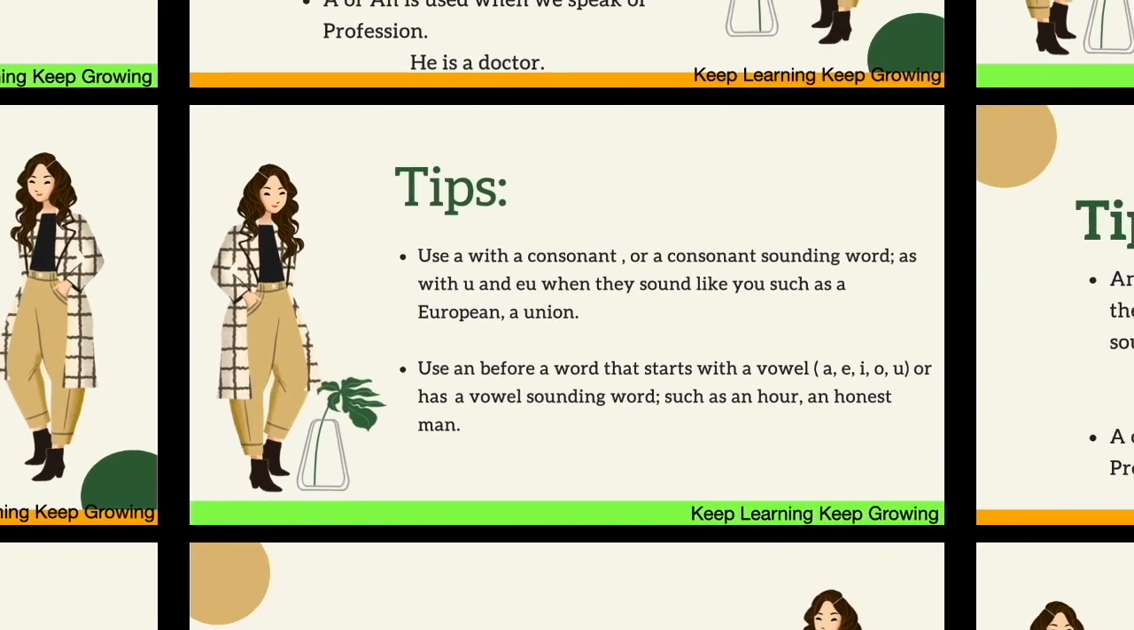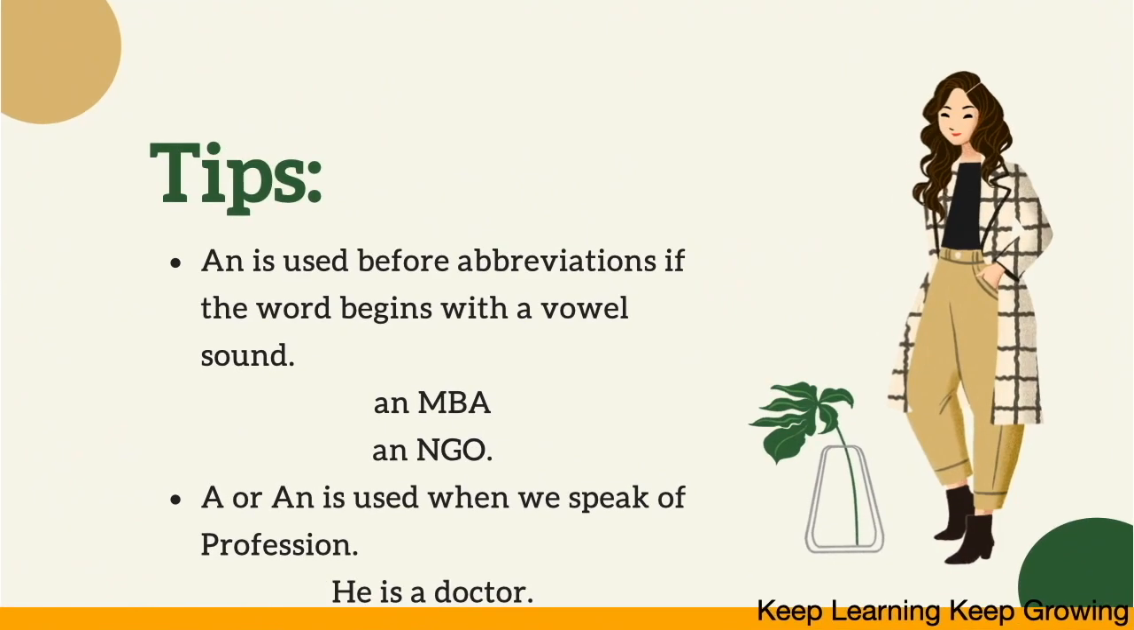Now moving on to the next slide, we also put an before any abbreviations if the word begins with a vowel sound like MBA. When we are pronouncing MBA, first E is coming, then M. And we generally put an MBA, an NGO, an MA, and the examples go on. When we are speaking of any profession, we generally put a or an, like he is a doctor, my friend is an architect, I am a teacher.